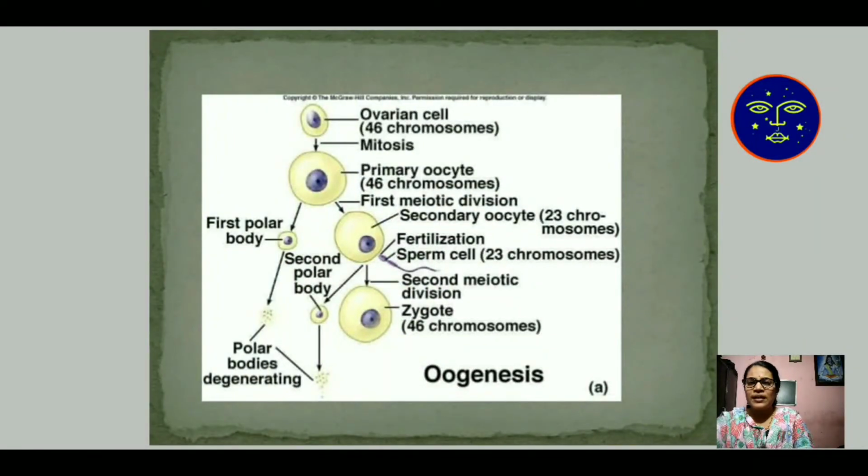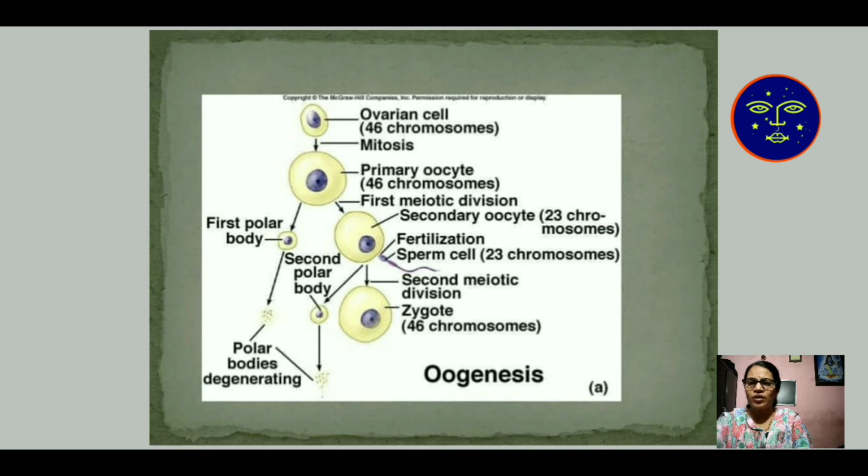The ovarian cell contains 46 chromosomes. When mitosis occurs, the 46 chromosomes remain as usual when it produces primary oocytes. When the primary oocyte undergoes the first meiotic division, it produces the first polar body and the secondary oocyte. This is the important cycle.